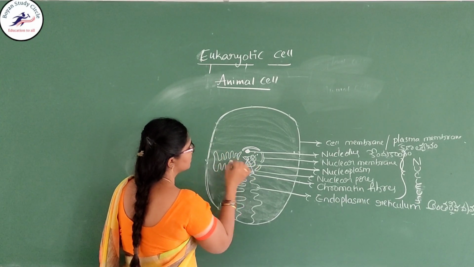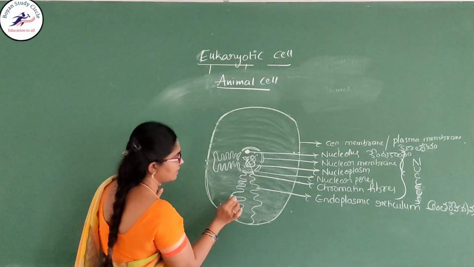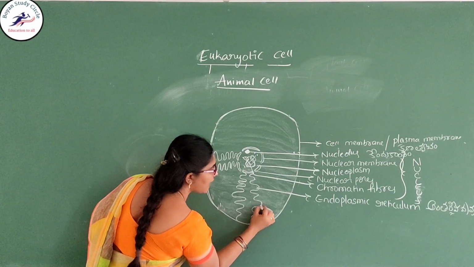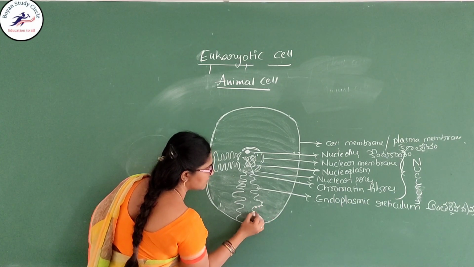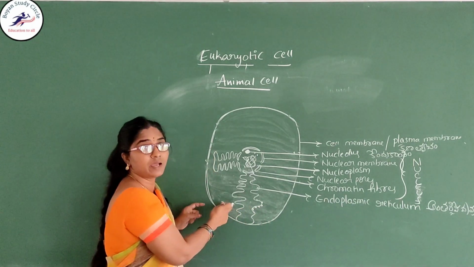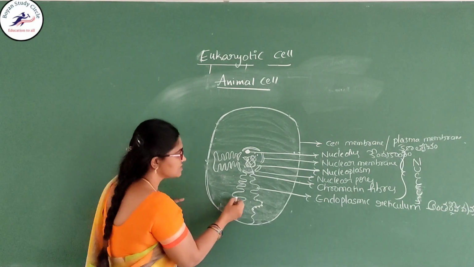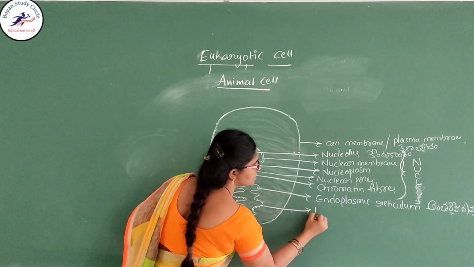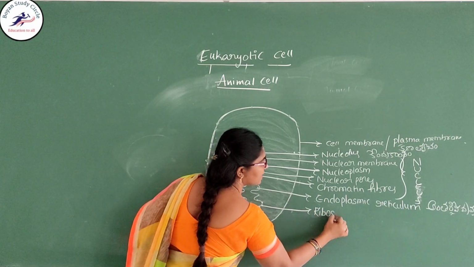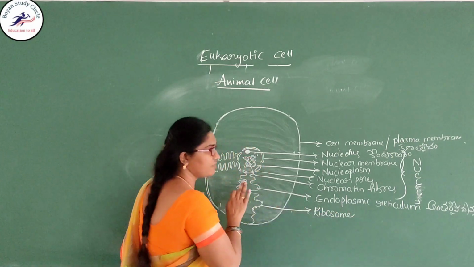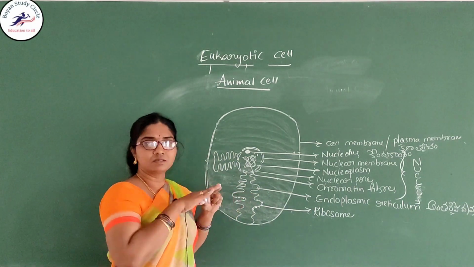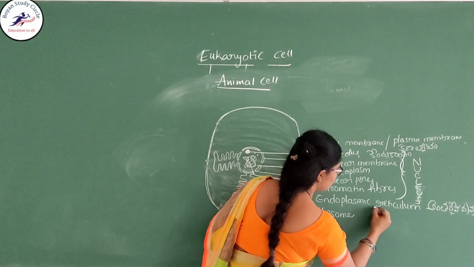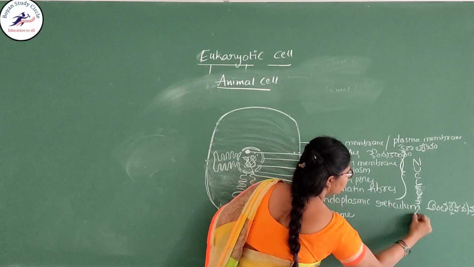On this structure, some granule-like structures are present. The ER is studded with these granule-like structures. They are called ribosomes. Because of the presence of ribosomes, when you touch it, it feels rough. So it is called the rough ER.